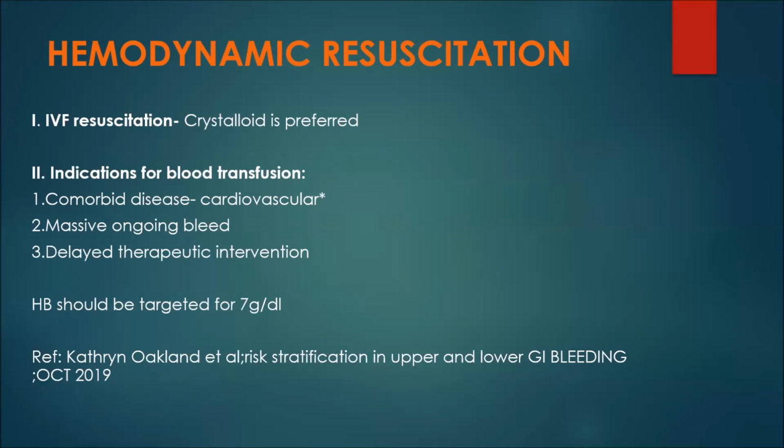Indications for blood transfusion include cardiovascular comorbidities or massive ongoing bleeding, and delayed therapeutic intervention. If therapeutic intervention is delayed, we could transfuse the patient. Hemoglobin is to be targeted at 7 grams per dL.